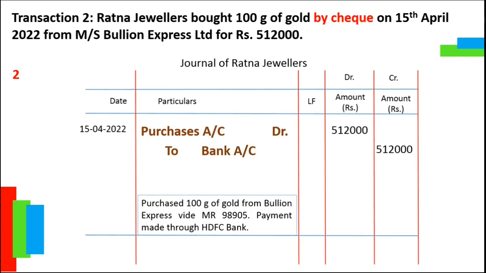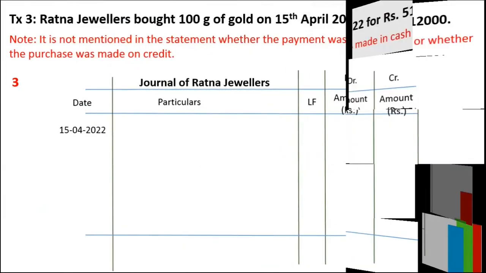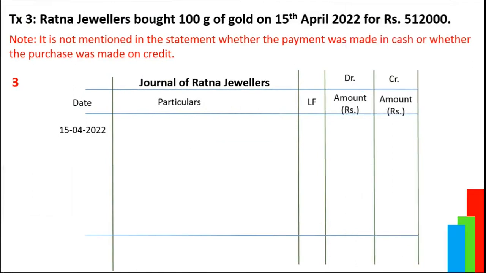Let us consider another example. In transaction number 3, Ratna Jewellers bought 100 gram of gold on 15th of April 2022 for rupees 5,12,000. As you can see, in this case it is not mentioned whether the payment is made by cash or check, or whether any payment has been made at all. In such cases, it is assumed that the payment has been made.